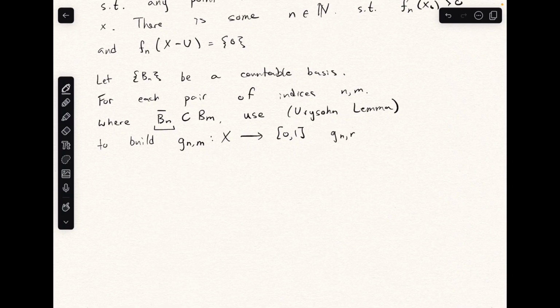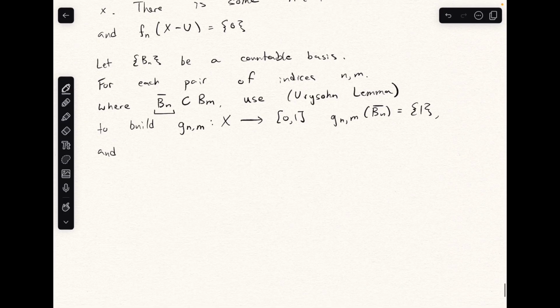So the image of the closure of B of n is equal to 1, and it vanishes outside of B of m, because the complement of an open set is a closed set, and since the closure of B of n is contained in B of m, it's a disjoint closed set from the closure of B of n. So we also have that the complement of B of m maps to 0. And this is a continuous function.